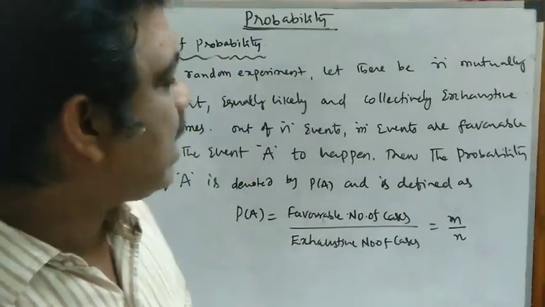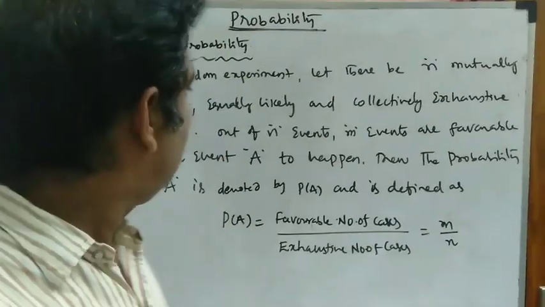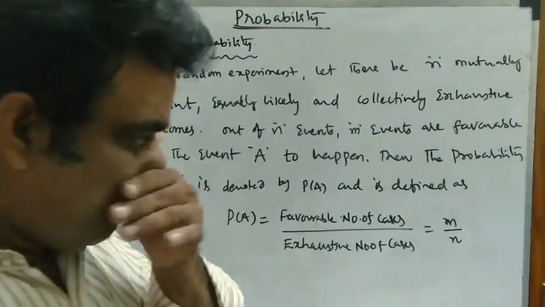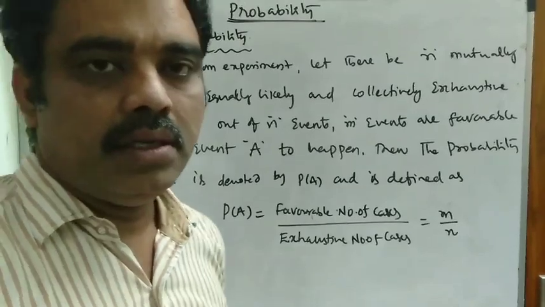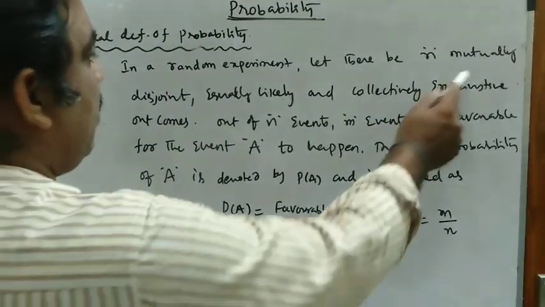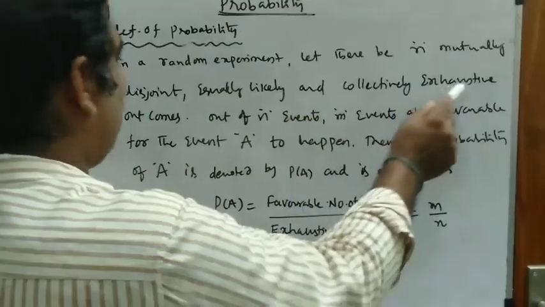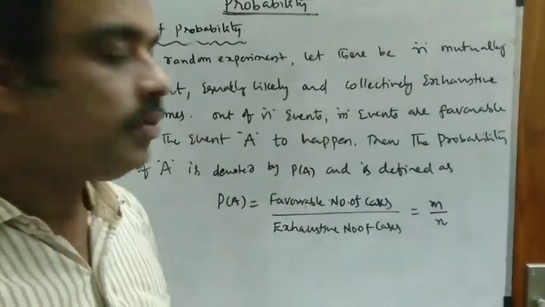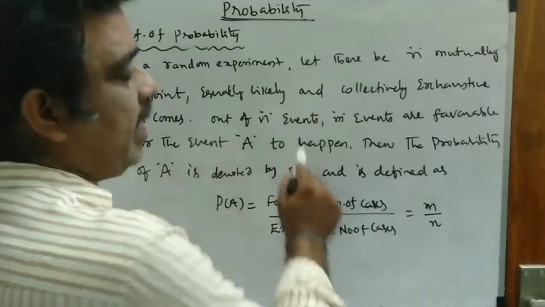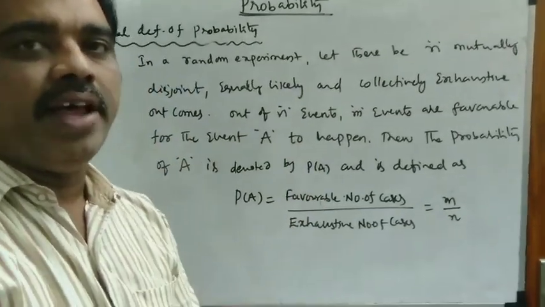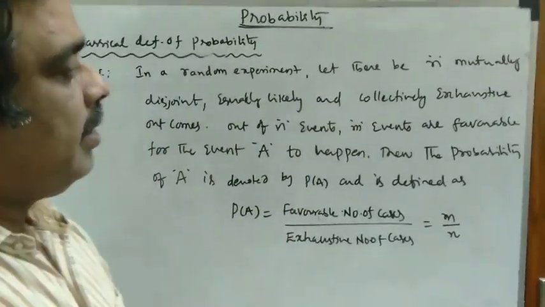Now, on coming to the classical definition of probability, the definition is: in a random experiment, let there be n mutually disjoint, equally likely, and collectively exhaustive outcomes. And out of n events, m events are favorable for the event A to happen.